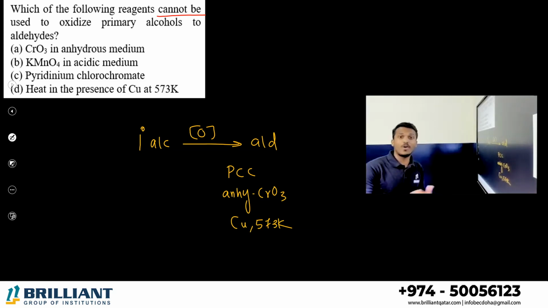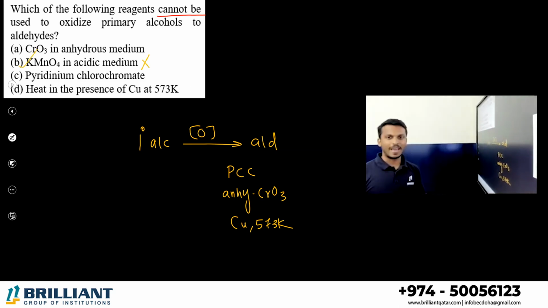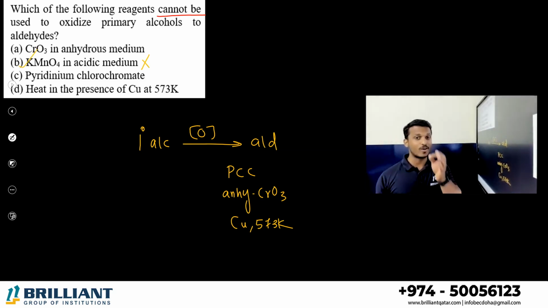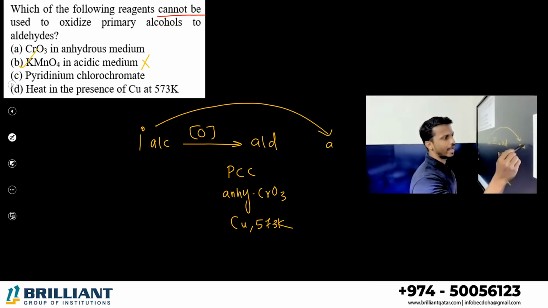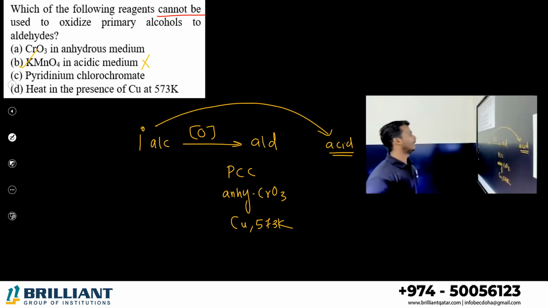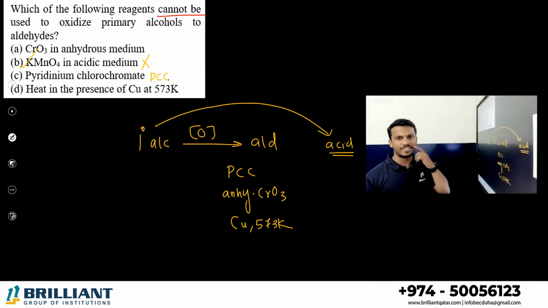Which one cannot be used? Option A can be used. Option B you cannot. Option B is the answer. Why? KMnO4 is the strongest oxidizing agent. It will directly convert alcohol into acid. Pyridinium chlorochromate, that is called PCC. That's fine. Copper at 573, fine. Option B is the answer.